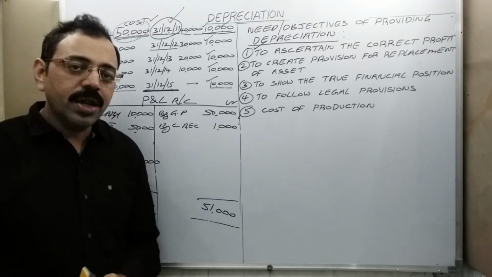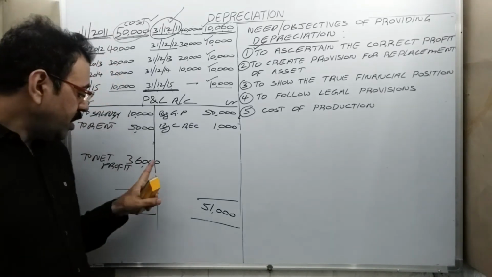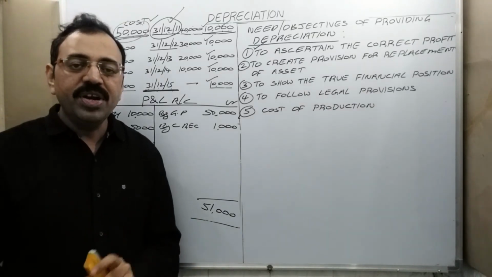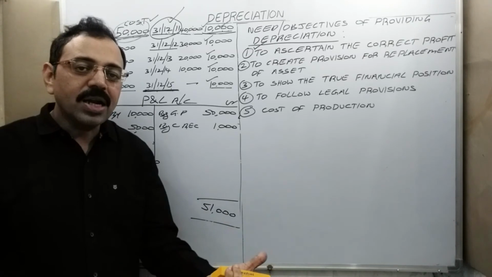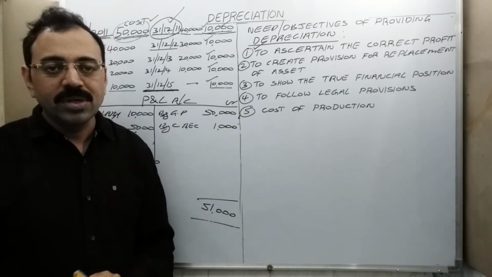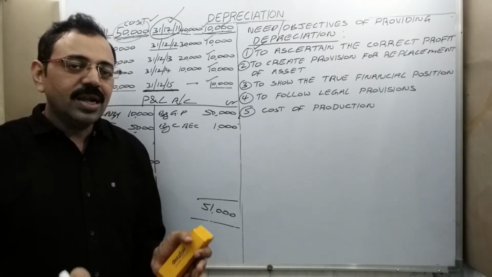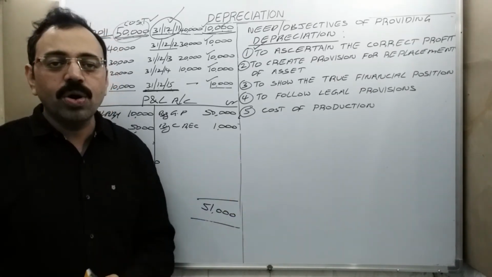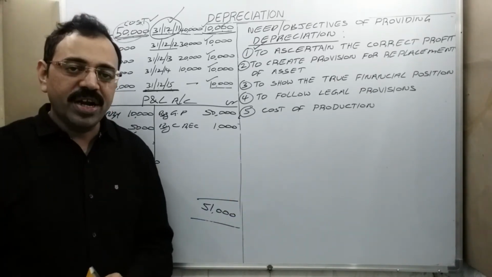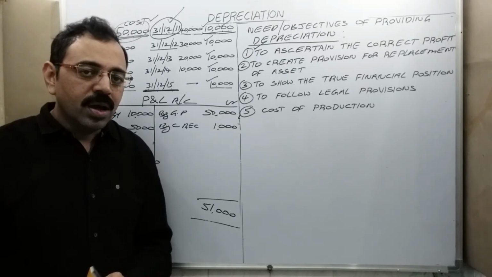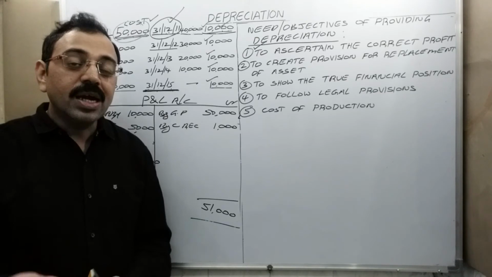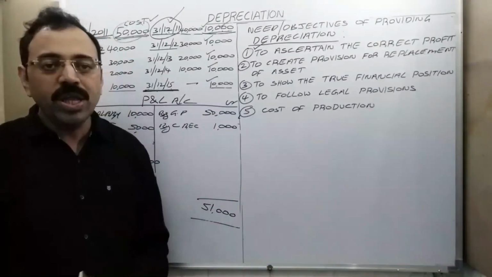If it is a sole proprietorship, then this 36,000 will be taken by the owner. If it is partnership, then partners may take that amount. If it is company, then that 36,000 may be distributed to shareholders in the form of dividend. So what you are doing? Actual profit is 26,000, but 36,000 you are distributing to them.